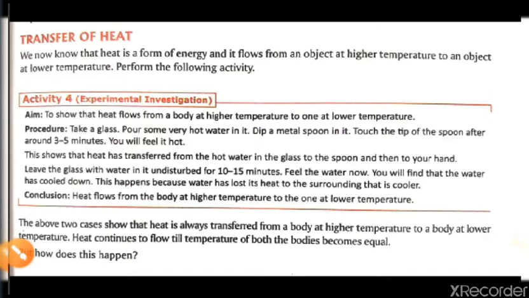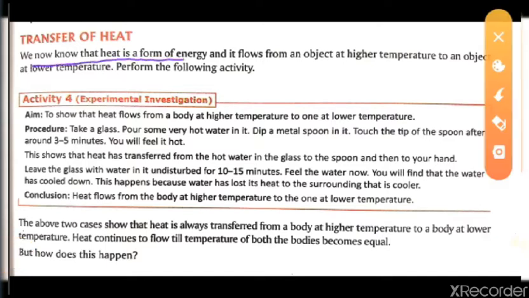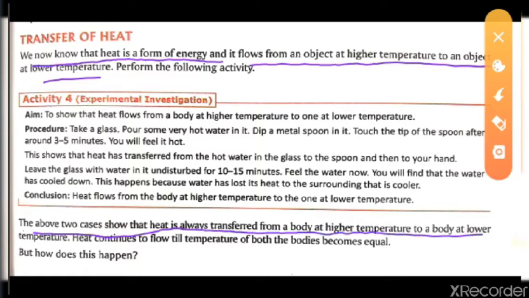We know that heat is a form of energy and it flows from an object at higher temperature to an object at lower temperature, just as I had told you at the starting time, that the heat is transferred from the higher temperature to the lower temperature. The above two cases show that heat is transferred from a body at a high temperature to a lower temperature. Heat continues to flow till the temperature of both sides becomes equal.